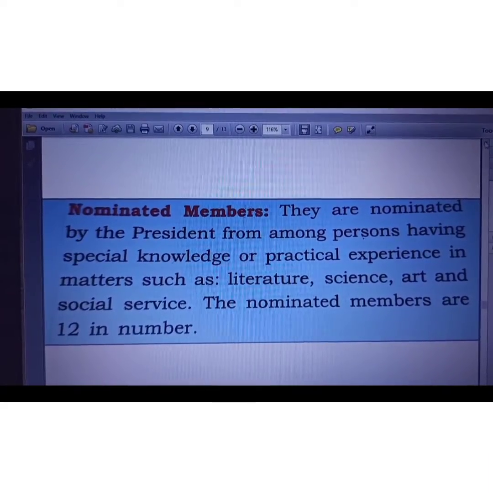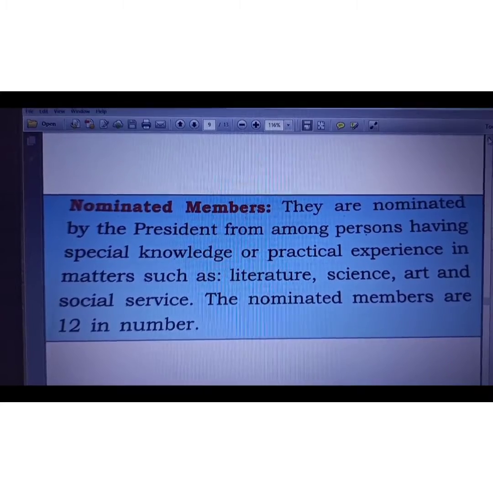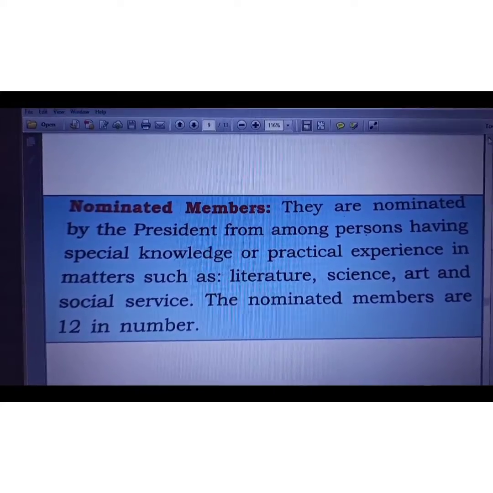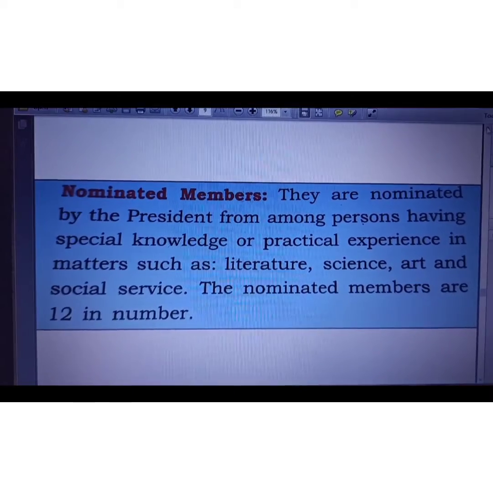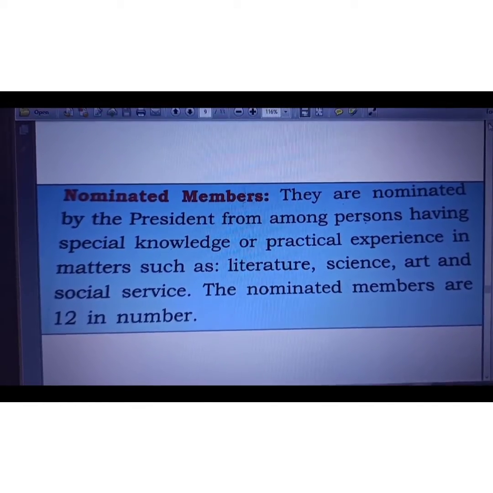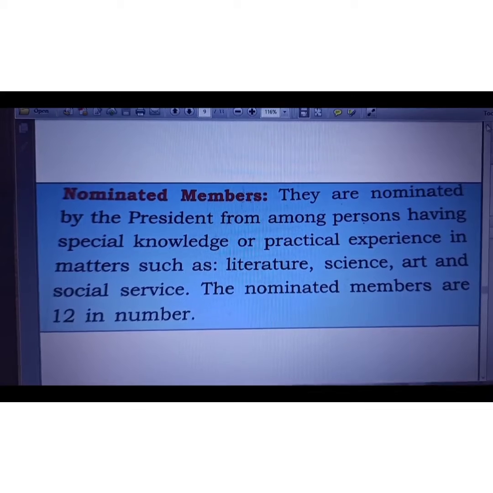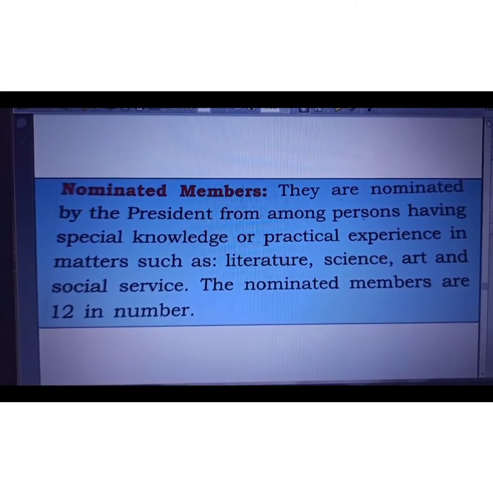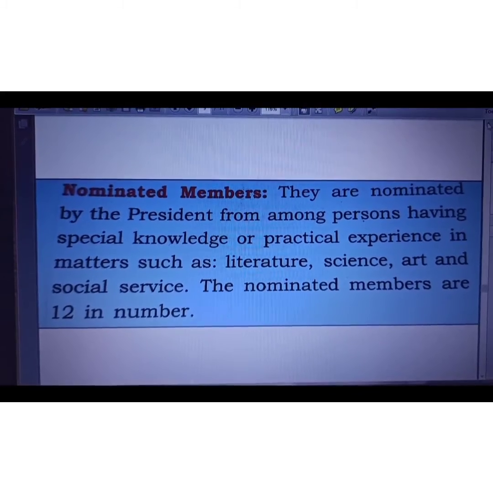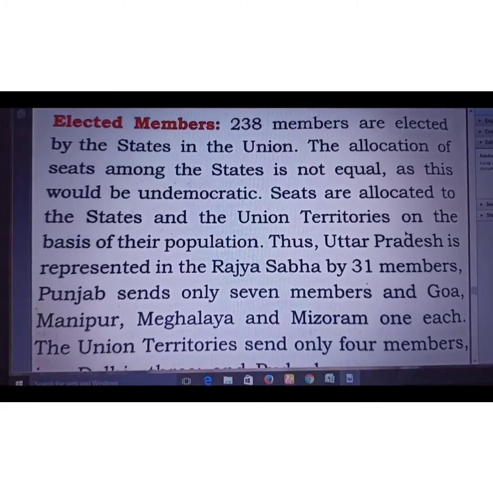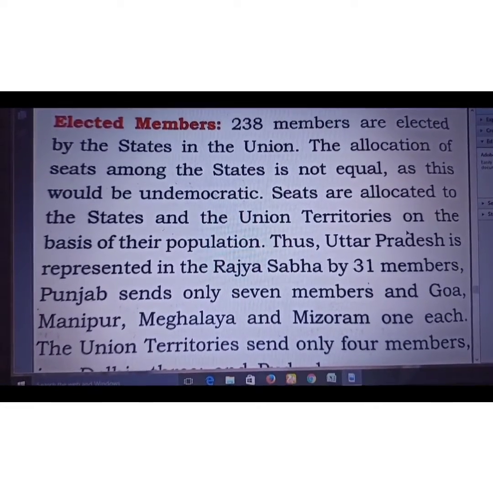Any kind of specialty or specific field may be there for the membership of Rajya Sabha. So it totally depends on the President and the recommendation of the Union government. These members are nominated by the President on the recommendation of the Prime Minister and his cabinet.